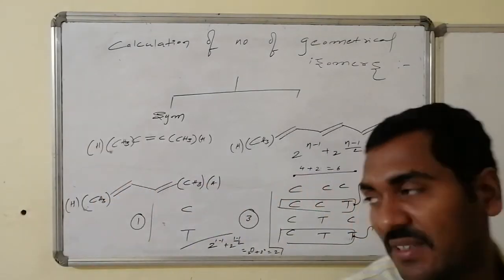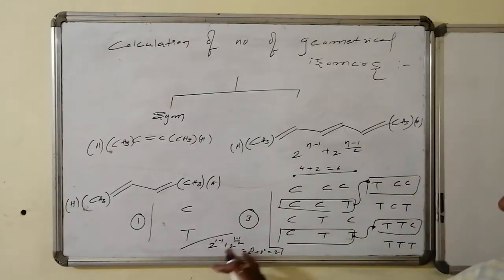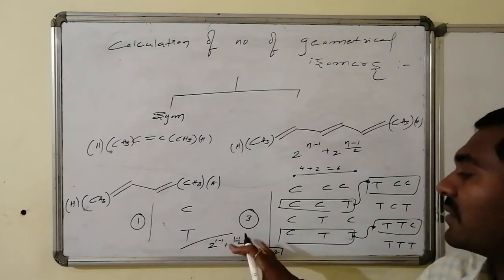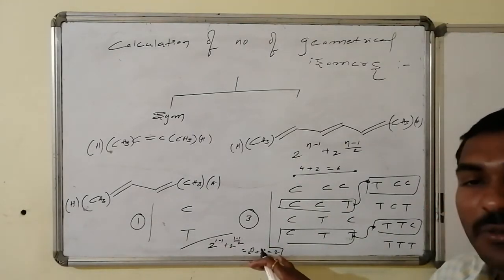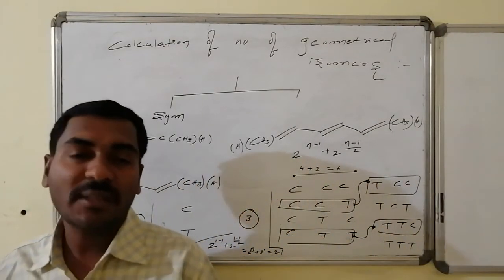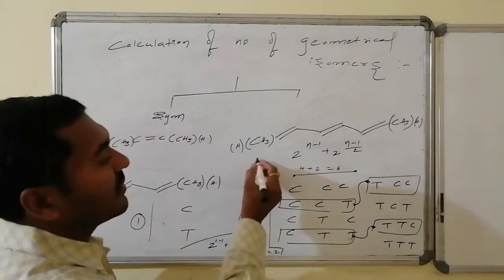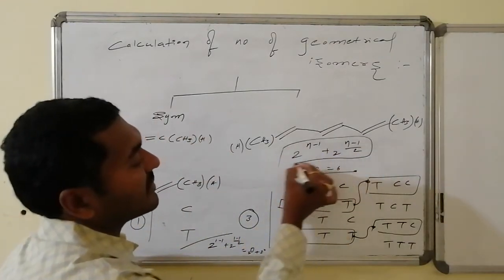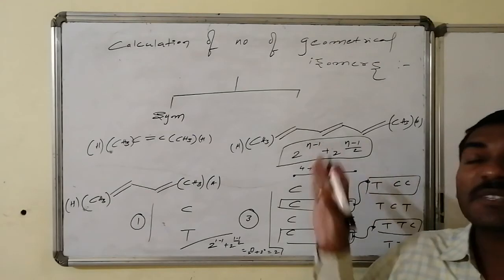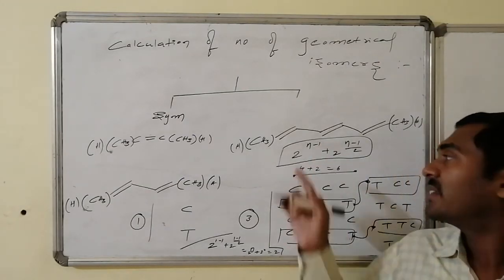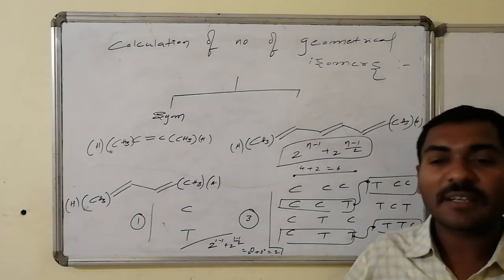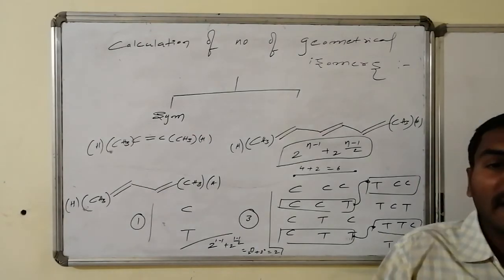Whereas if n is equal to 1, once again on application of this formula, 2 power n minus 1, 1 minus 1, that is 2 power 0 is equal to 1, plus 2 power n minus 1 by 2, 2 power 1 minus 1 by 2, 2 power 0, once again anything to the power 0 is equal to 1, 1 plus 1 is equal to 2. So with an odd number of stereogenic centers, the number of geometrical isomers can be given by 2 power n minus 1 plus 2 power n minus 1 by 2, where n stands for the number of stereogenic centers. Here n minus 1 is an even number, and n minus 1 by 2 gives some other number, thus you can remember the formula in an easy fashion also.